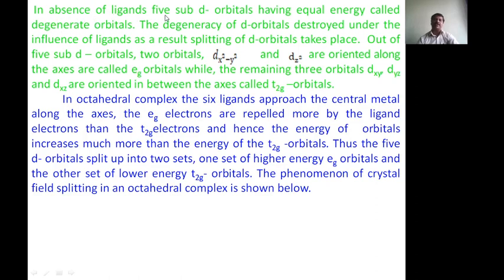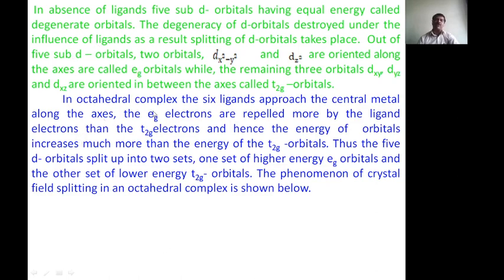In the absence of the ligands, the 5 d orbitals have equal energy, that is, they are degenerate orbitals. The degeneracy of the d orbitals is destroyed under the influence of ligands. As a result, splitting of d orbitals takes place. Out of the 5 d orbitals, 2 orbitals, dx square minus y square and dz square, are oriented along the axis and are called Eg orbitals, while the remaining 3 orbitals, dxy, dyz and dzx, are oriented in between the axis, called T2g orbitals. I have already explained this.